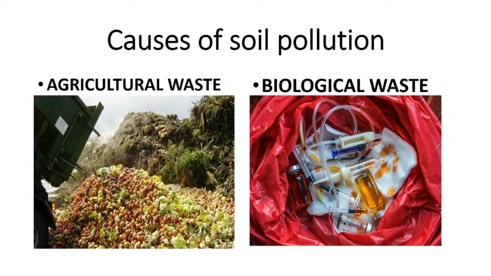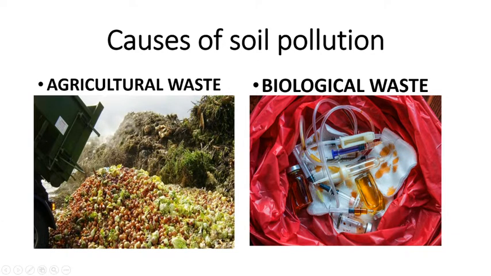the wet waste that is collected in the kitchen. So, if that waste is collected in a particular area, say a dumping ground, and if the waste is not disposed properly in proper time, what happens is the waste over there gets degraded, starts decomposing, and sometimes if it gets spoiled, the dirty water or the infected water starts leaching inside the soil and makes the soil in that particular region polluted. Now here you can see the agricultural waste.